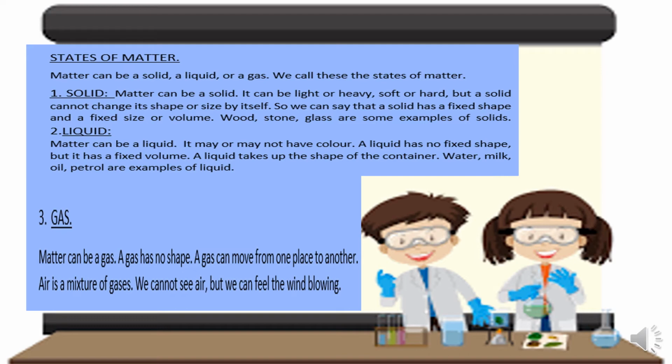It also takes the shape of the container and can spread in any shape, whether it is big or small. The air around us is a mixture of many gases like oxygen, carbon dioxide, nitrogen, etc. We cannot see the air, but we can feel the wind blowing.